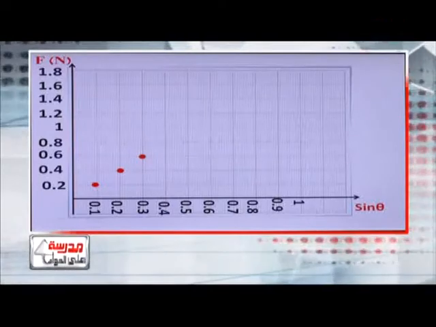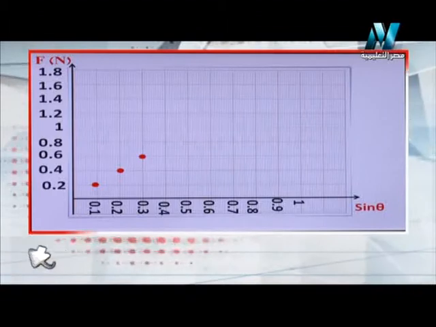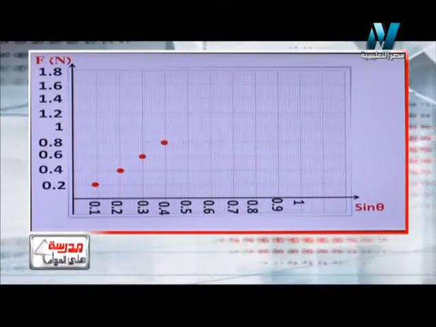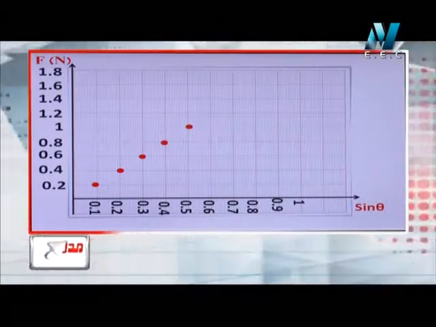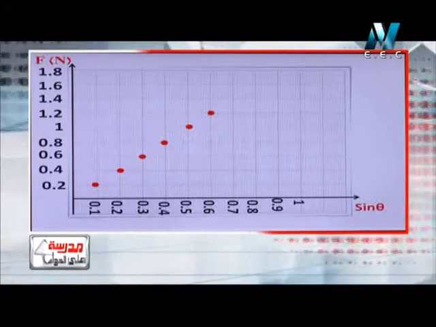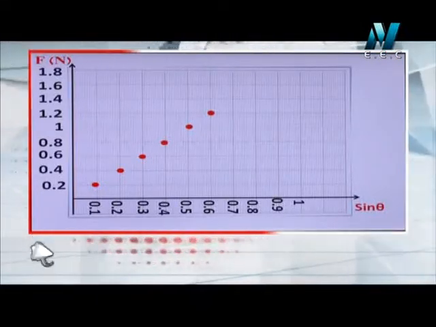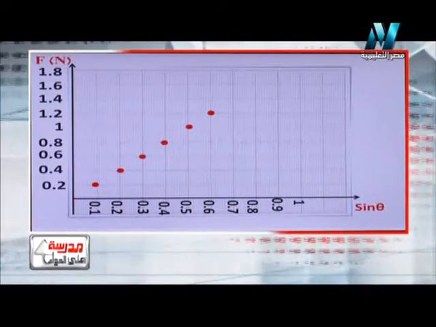So I make a point at each step. When sine theta is 0.4, the force will be 0.8. When sine theta is 0.5, the force will be 1. And when sine theta is 0.6, the force will be 1.2. Okay, so I draw the points, as you can see, which represent the relation in the table.